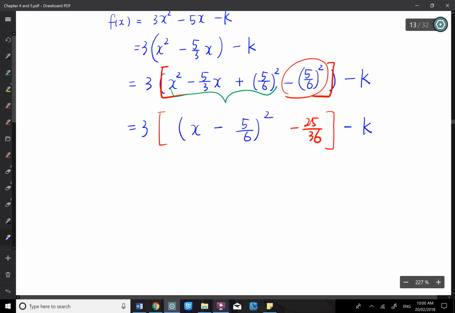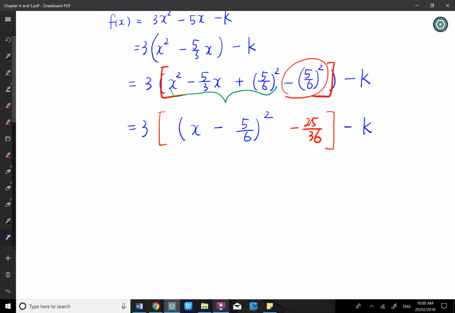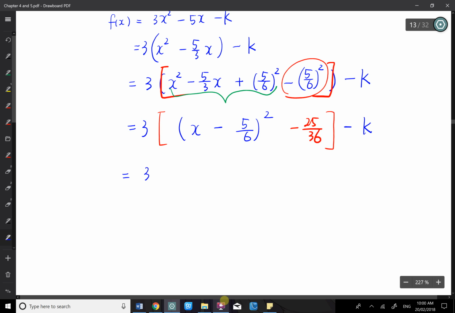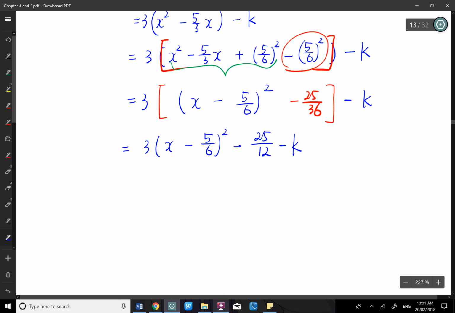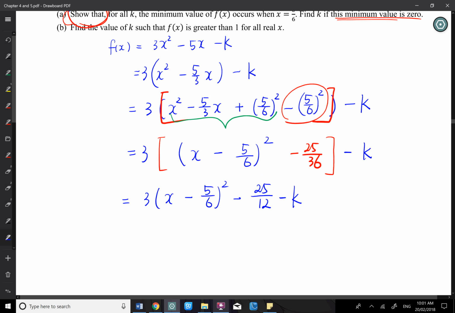A lot of you directly made the square bracket go away. Just no square bracket. So pay attention when you take a coefficient out. The square bracket is still there. When you expand it, you need to times that. So 3 times (x minus 5 over 6) squared minus, you need to times this number by 3 and then minus k. That's the completing square form.